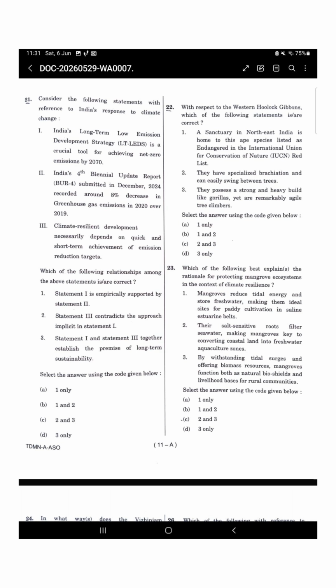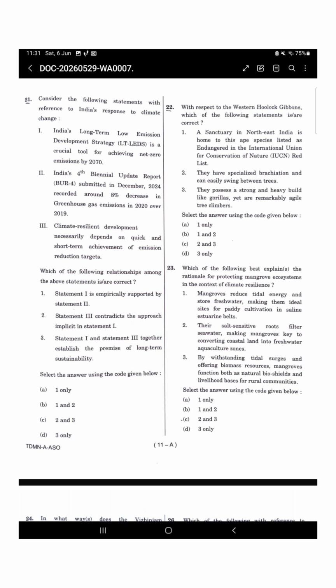Now, relationship three says that statements one and three together support long term sustainability. But since statement three itself clashes with the long term approach, this cannot be correct. So only relationship two survives. I will just say one thing: be very careful with words like necessarily, only, always, and must.